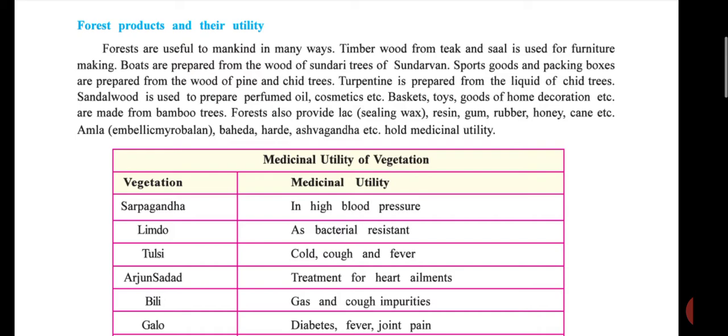Try to read all words, all products and their utility perfectly. And you can tick mark also. First tick timber wood, then sal, used for furniture making. So main words you can tick or underline. Done, first paragraph.